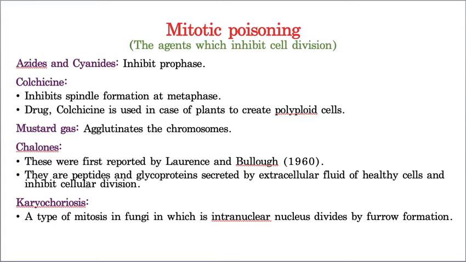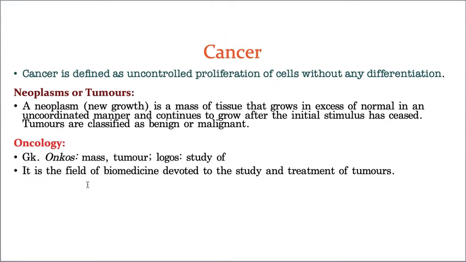I'll tell you briefly about cancer. The next topic is that only. So these are various mitotic poisoning agents. These are certain chemicals which are used to stop cell division. Now the last topic of today is cancer.